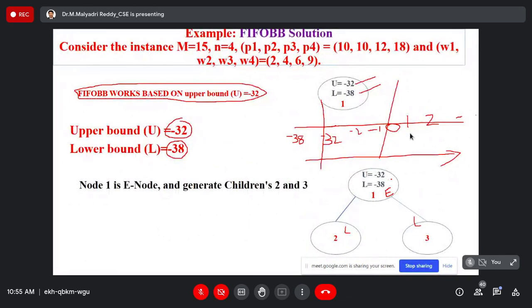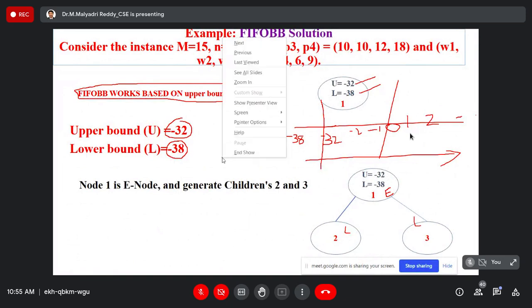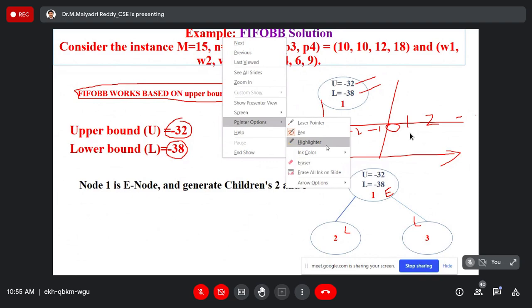Okay. Now, once again, all of you listen carefully. Here, how will we decide the upper bound and lower boundaries?